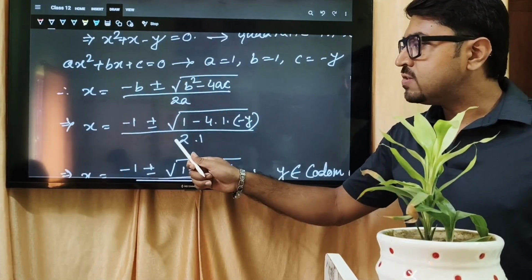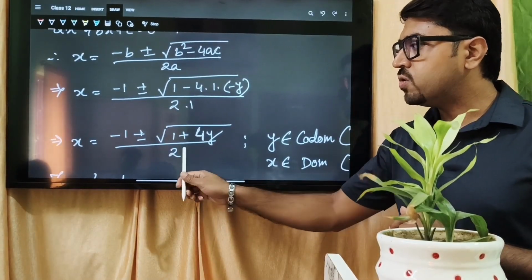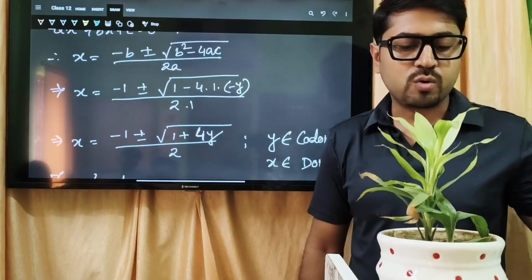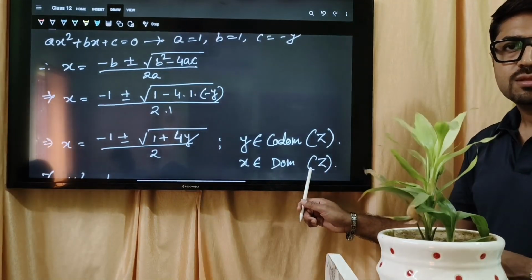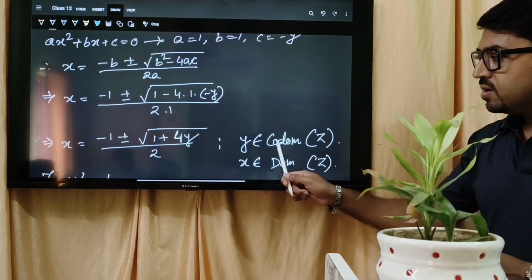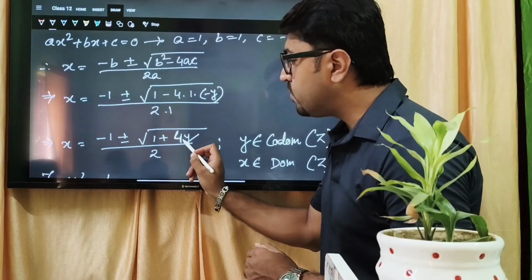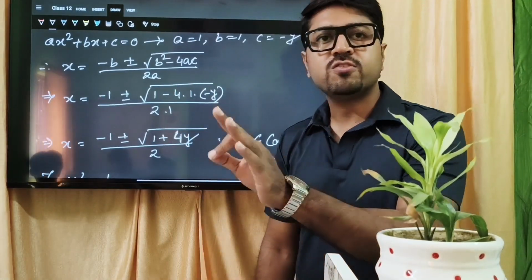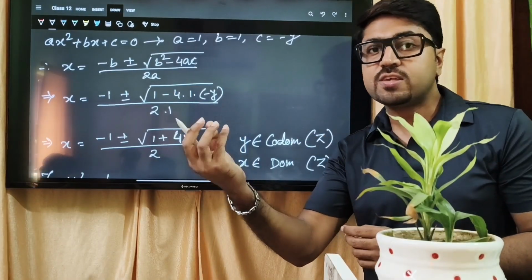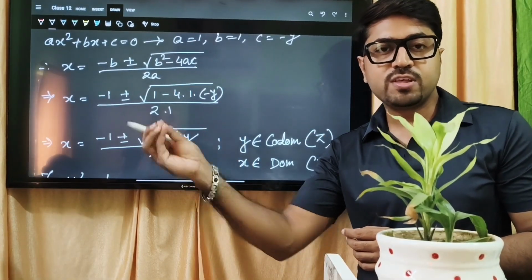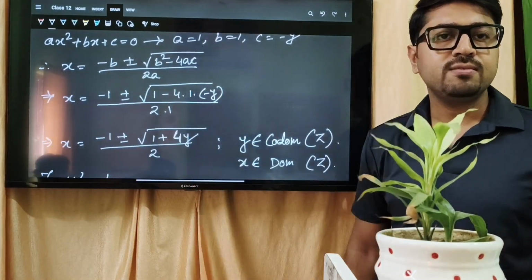So after applying the formula see the value of x is coming in that manner: -1 plus minus root under 1 plus 4y by 2. Now think about that. What is x and what is y? It is written, x and y are integers. So for any integer value of y, x should be integer, yes or no? So suppose if we can get any such values of y for which x is not integer, then we can say that those values will not be taken for y.